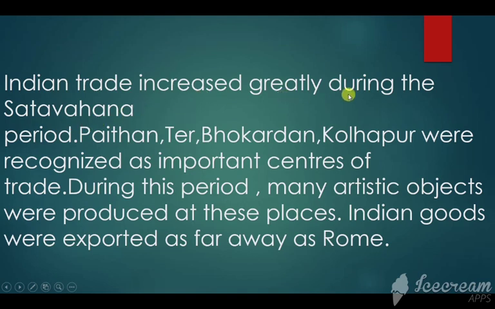Indian trade increased greatly during the Satavahana period, and trade started increasing rapidly. Paithan, Tagar, Bhokardan and Kolhapur were recognized as important centers of this trade. So where trade increased, these places were known as important centers. During this period, many artistic objects were produced at these places. Indian goods were exported as far as Rome.